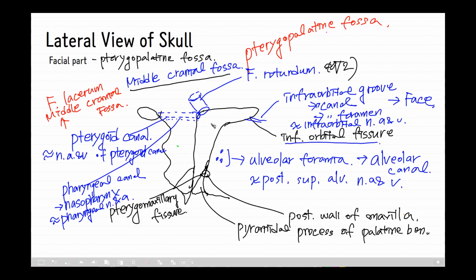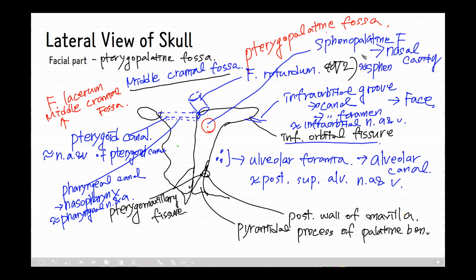And in the medial wall of the pterygopalatine fossa, there is the sphenopalatine foramen, which leads into the nasal cavity, and the sphenopalatine artery and vein, and the nasal branches of the maxillary nerve pass through this foramen.